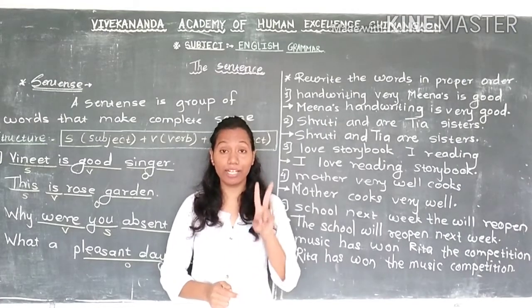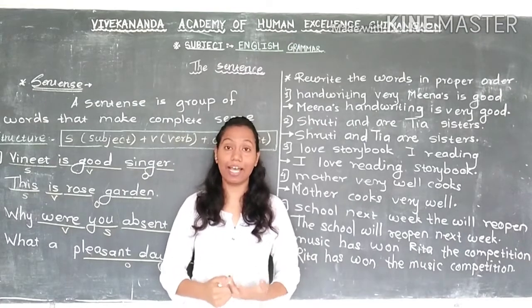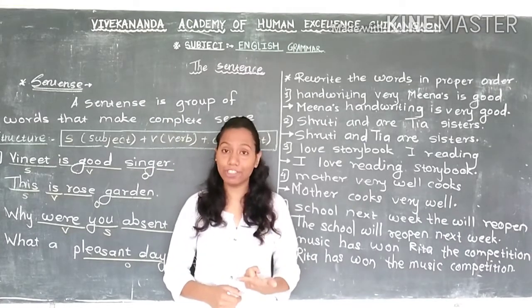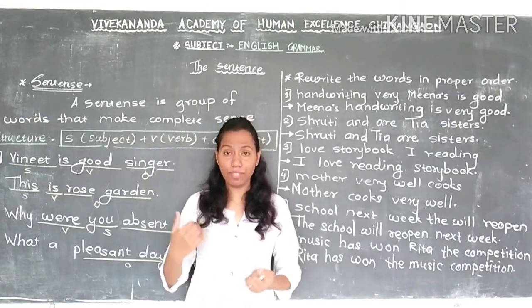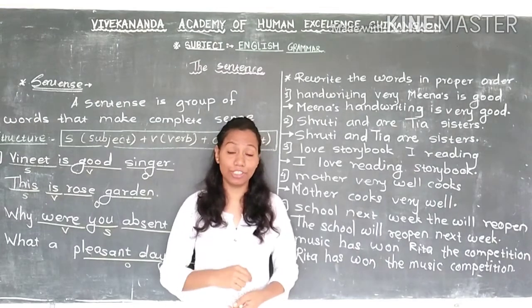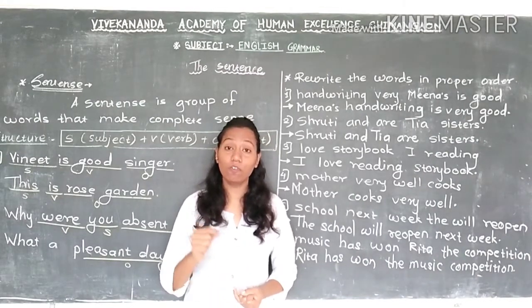In verbs also there are 2 types. Verb means the word which shows you action. Now I am talking. So talk, this word shows you action. Now I am standing here. So stand, this word shows you action. Those words which show you action we call verbs.